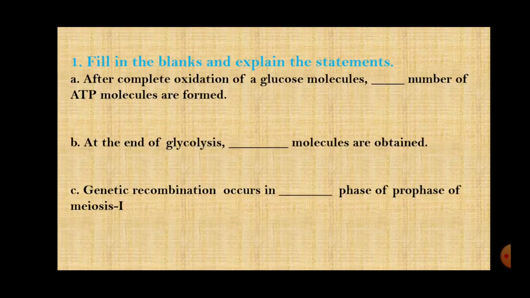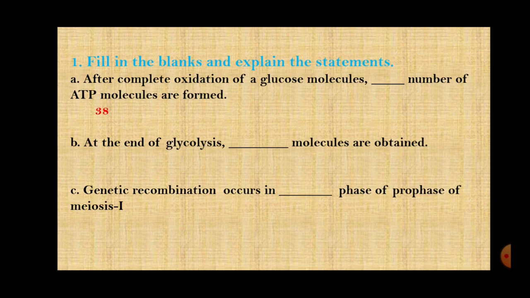The question is: fill in the blanks and explain the statements. It is not that you only have to fill in the blanks and write the correct answer, but you even have to explain the statement. The first one is, after complete oxidation of a glucose molecule, dash number of ATP molecules are formed. Total how many are formed? Yes, try to recollect fast.